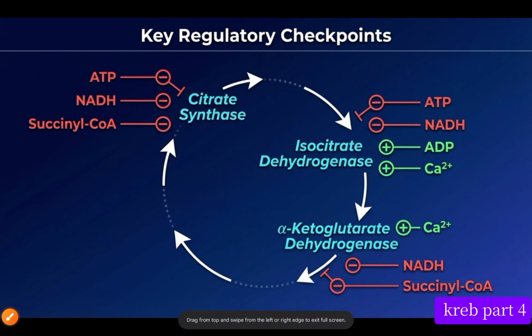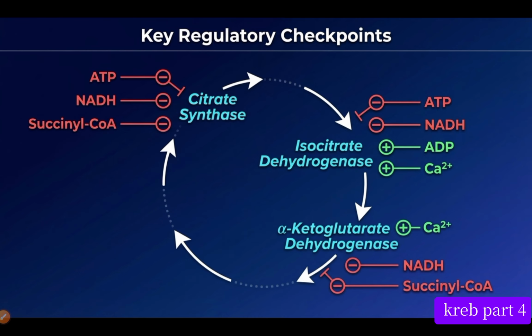I told you ATP, NADH and succinyl-CoA start inhibiting citrate synthase. Remember, citrate synthase produces citrate by joining acetyl-CoA together with oxaloacetate. Whenever there is high accumulation of citrate, it tells us that there is a high level of ATP, a high level of NADH, and a high level of succinyl-CoA. So what will our body start doing? Our body starts inhibiting.